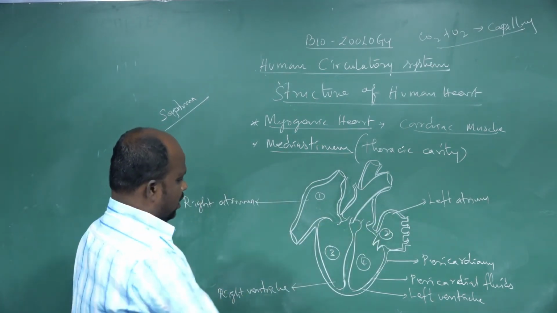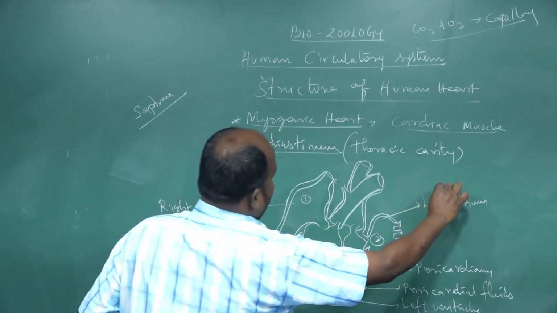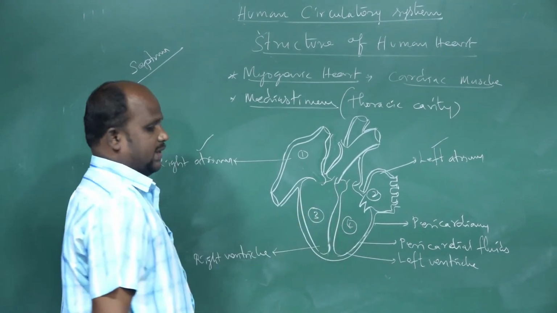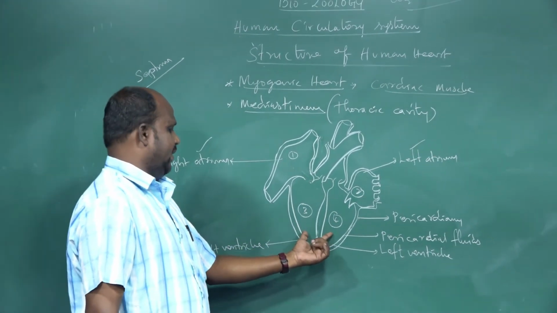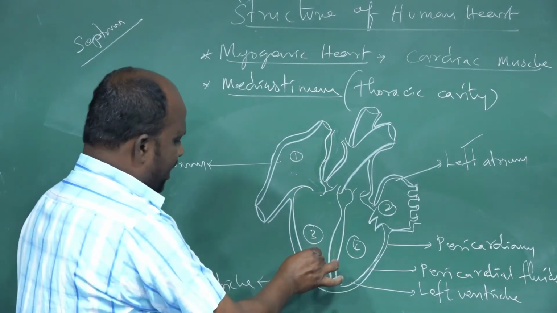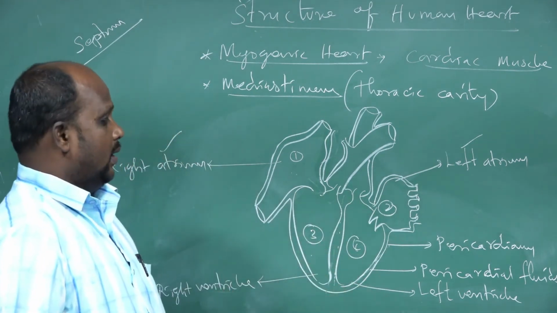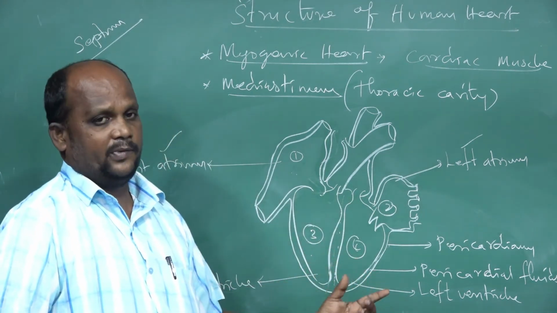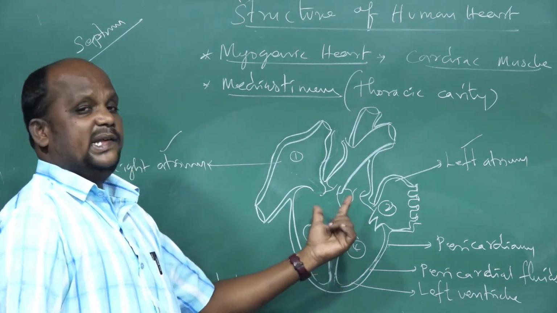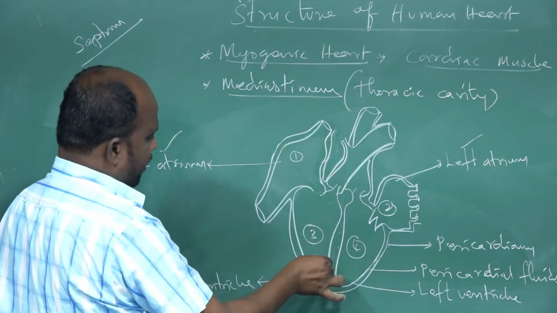The upper 2 chambers are the right atrium and left atrium, the upper chambers. Another one, the lower 2 chambers, are the right ventricle and the left ventricle. Right ventricle and left ventricle are both bisected by the ventricular septum. Septum is nothing but muscle.